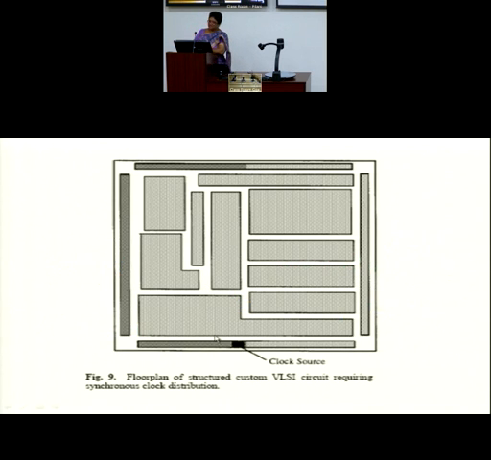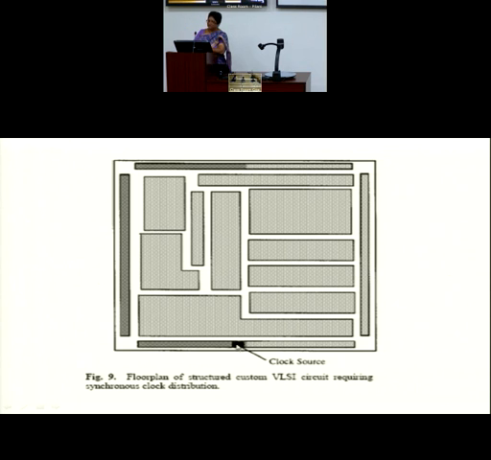So usually we have a single clock source. Here it is shown at the bottom. You may have it in the center also. These may be different blocks. There may be different sub-blocks. Within every sub-block you may have a module. Within every module you may have various sub-modules.